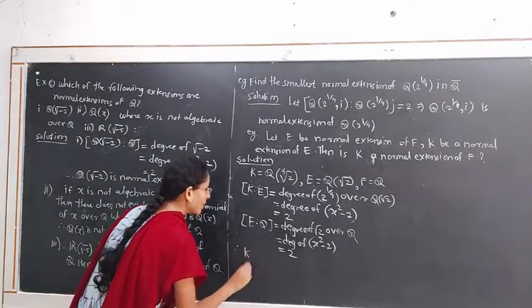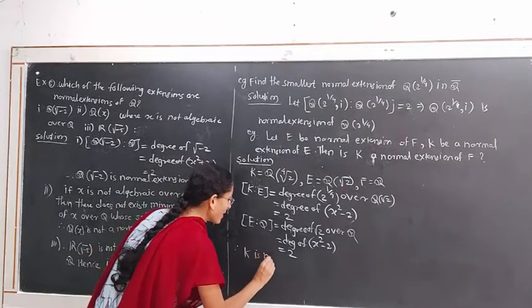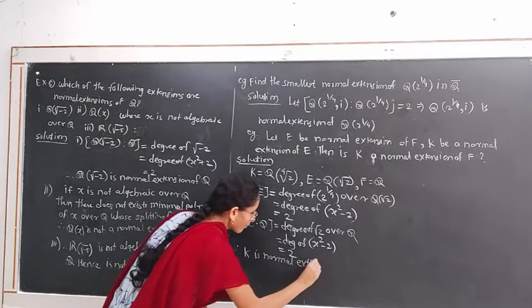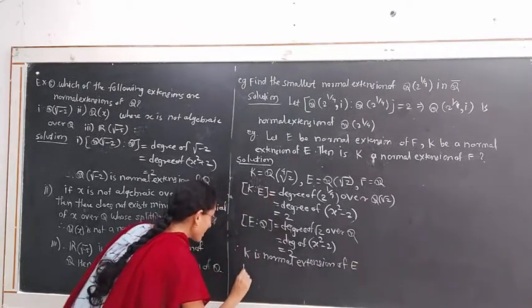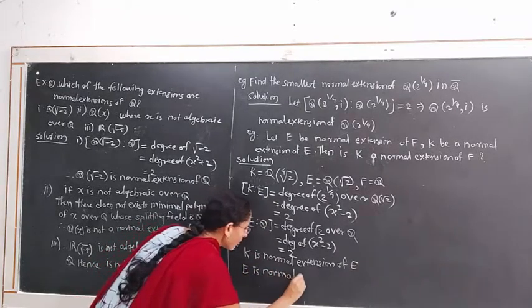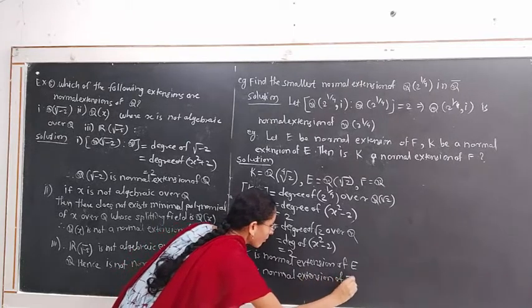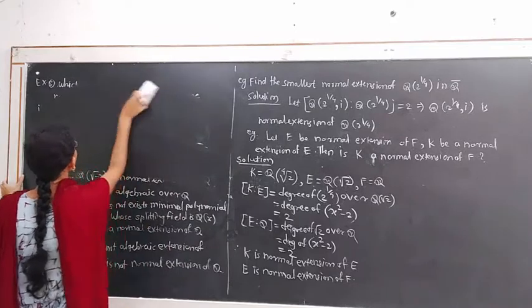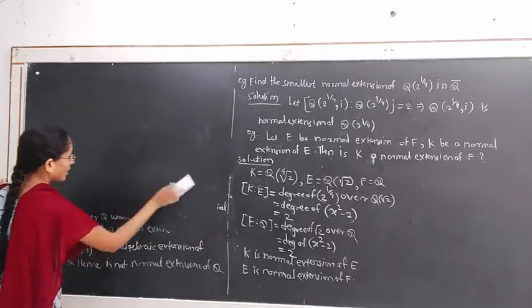Therefore, the extension K is a normal extension of E, and also the extension E is a normal extension of F. Now we see whether the extension K is a normal extension of F or not.